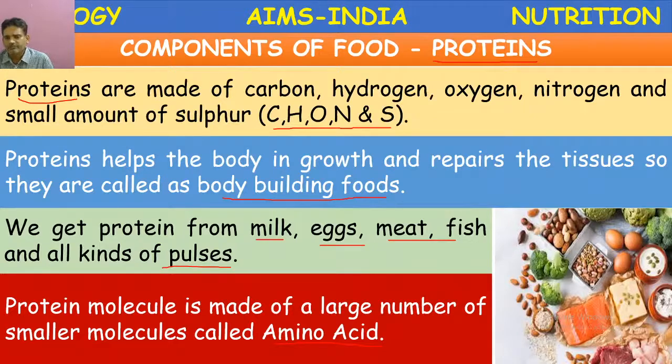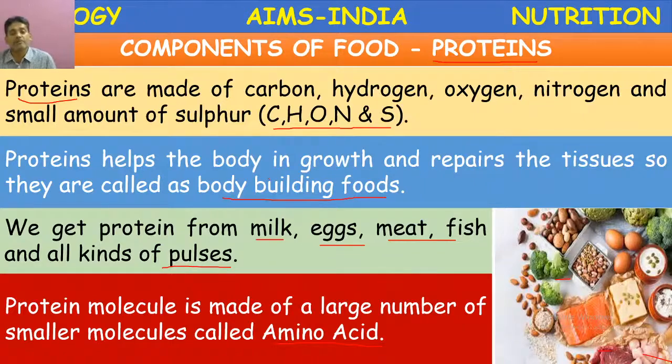Here some food items are given: fish, milk products like cheese, eggs, beans, broccoli, meat, chicken. These are all food items which are rich in proteins.